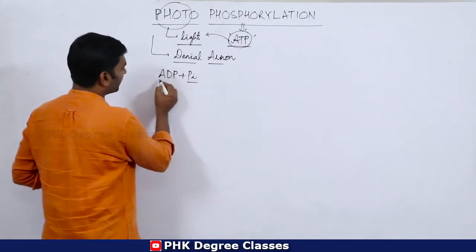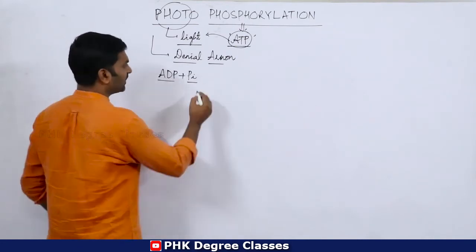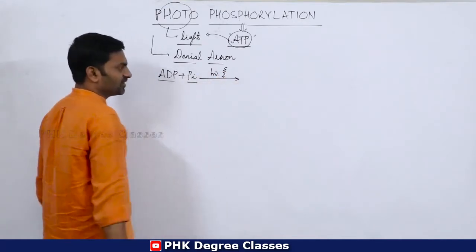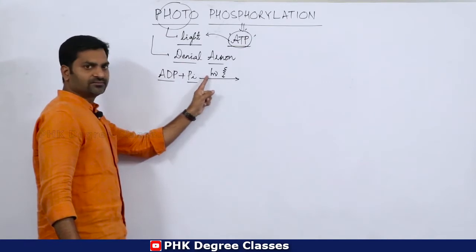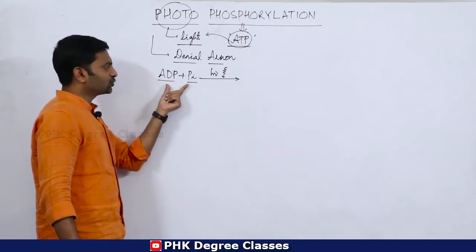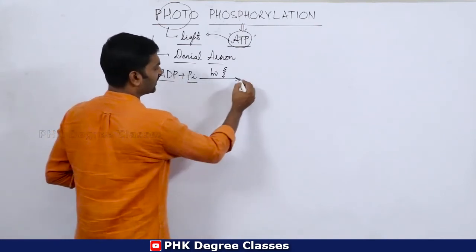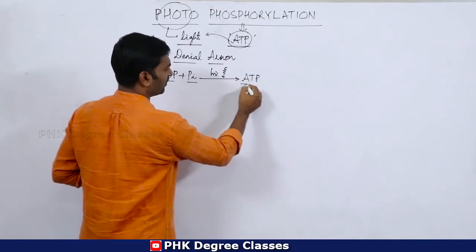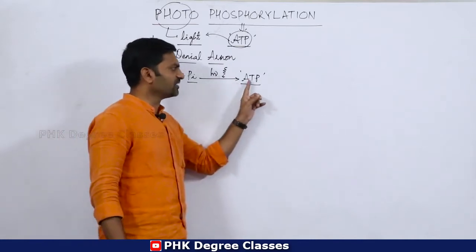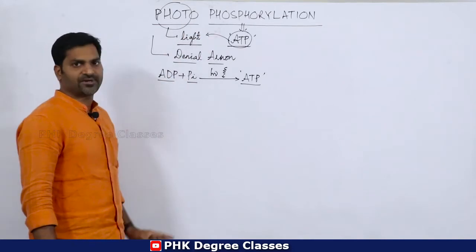Whenever ADP combines with inorganic phosphate in the presence of h nu, that is sunlight, these two compounds come together and combine to form the energy molecule called ATP, that is adenosine triphosphate. This process is called photophosphorylation.